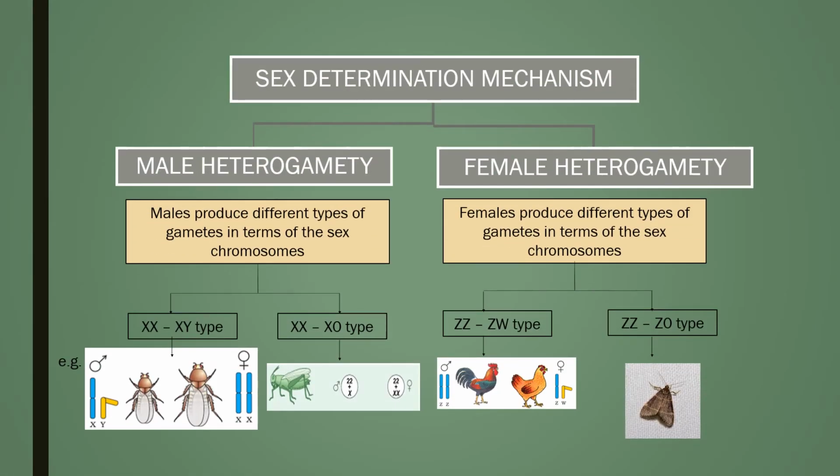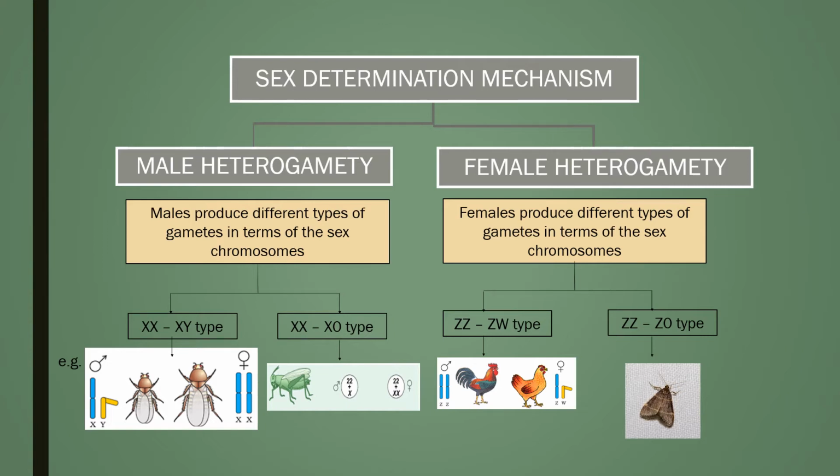Let's look into the sex determination mechanism. They are of two types. The first type is male heterogamety, where males produce different types of gametes in terms of the sex chromosomes. They are of two types, XX-XY type and XX-XO type. XX-XY type can be seen in Drosophila and human beings, while XX-XO type is seen in grasshopper.